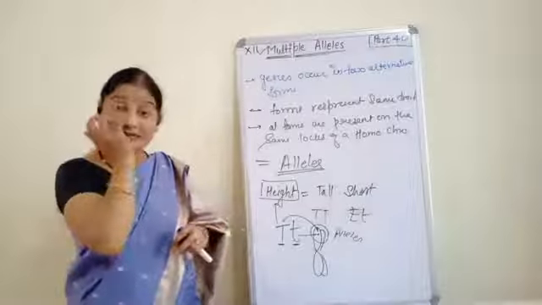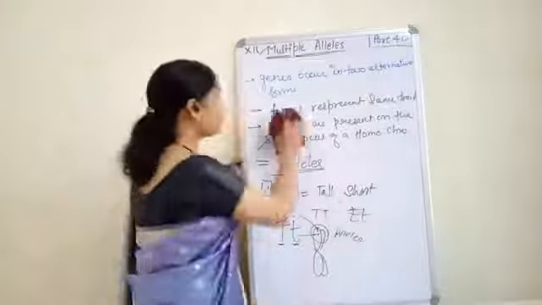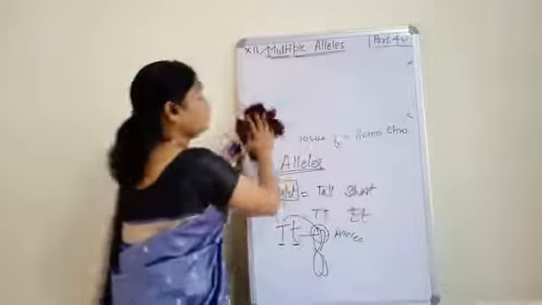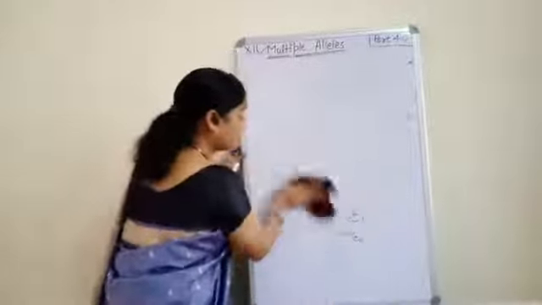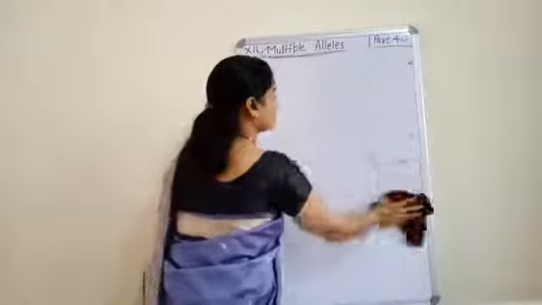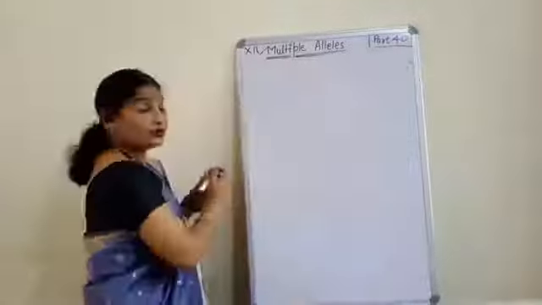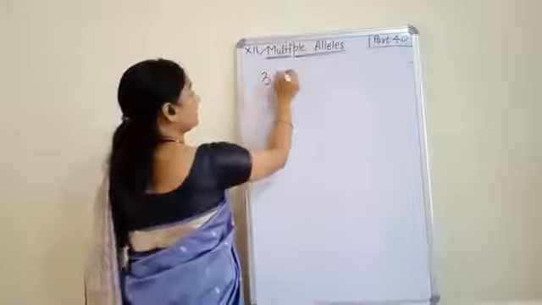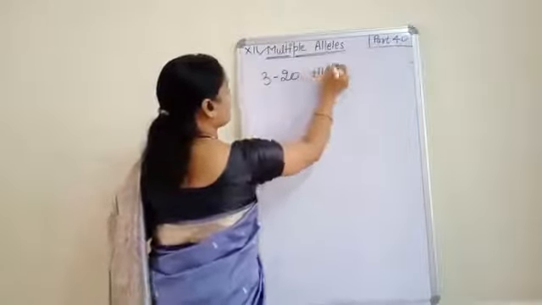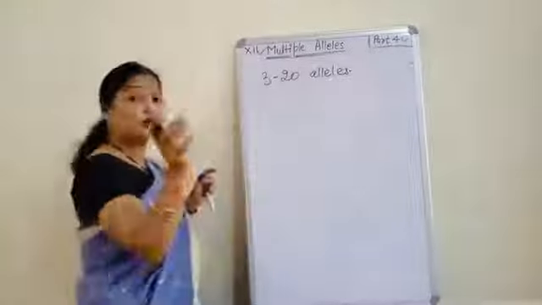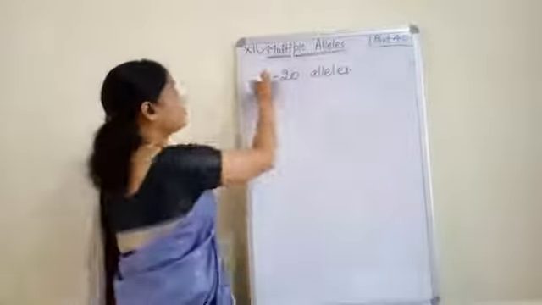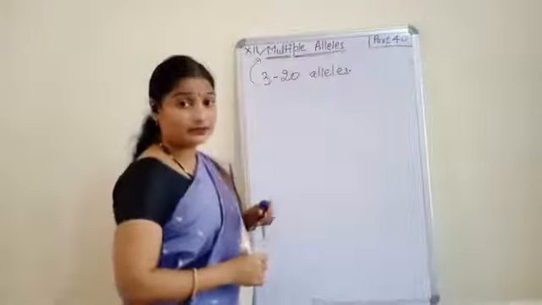Now what happens in case of multiple alleles? We can see from allele 3 to 20, that is maximum 20 alleles can be grouped together and then they form multiple allelism.